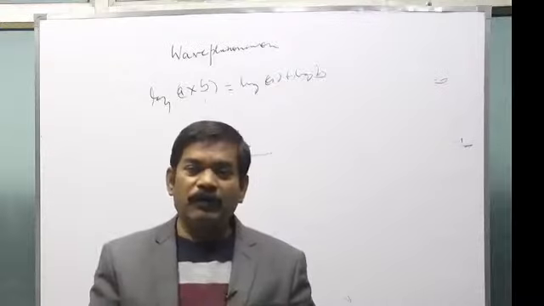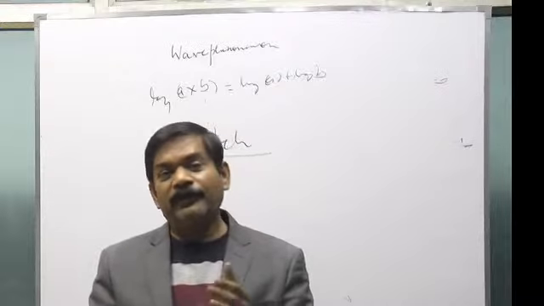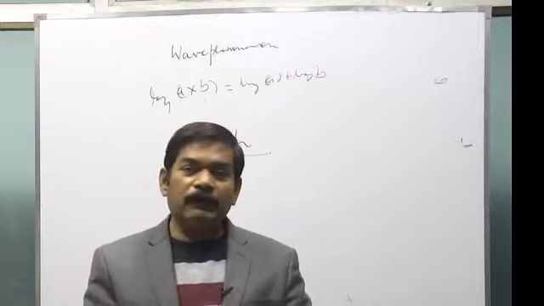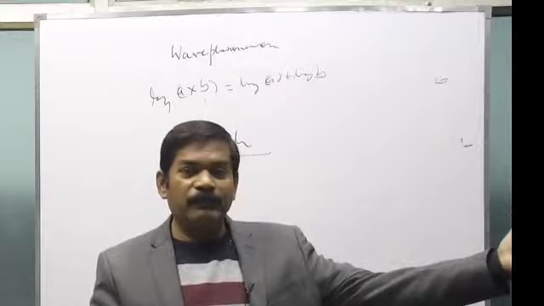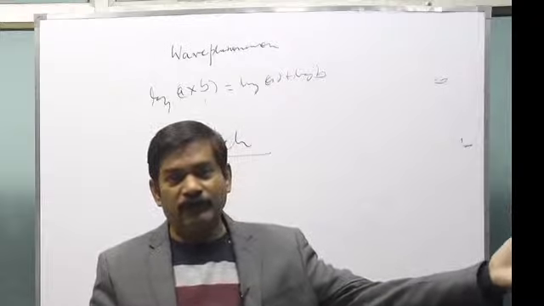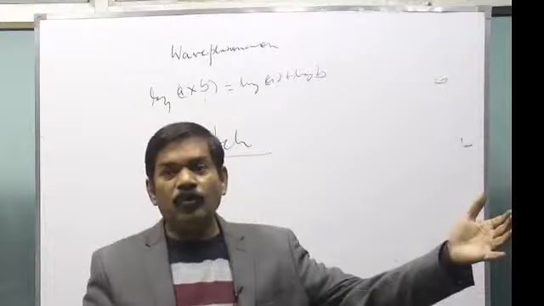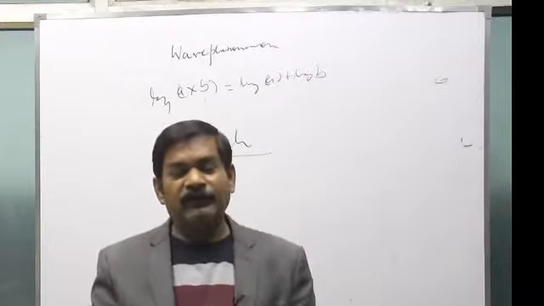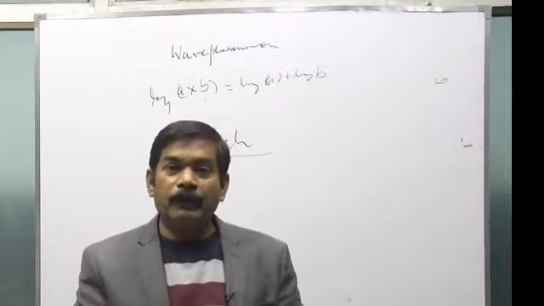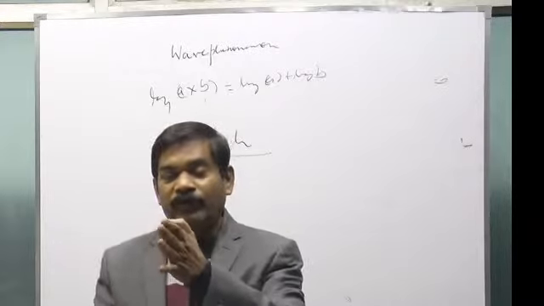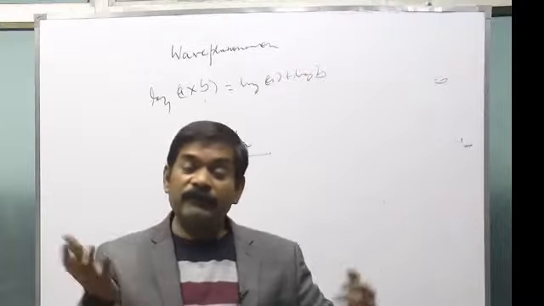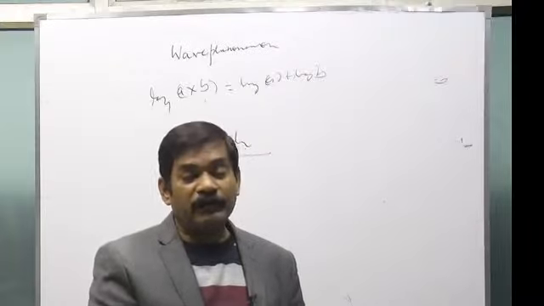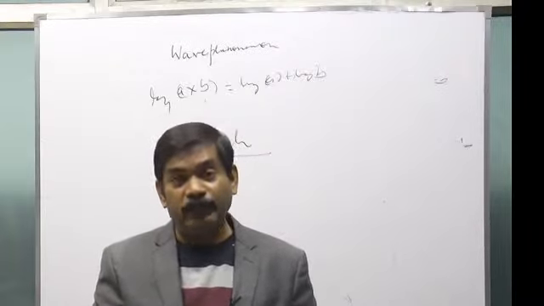Suppose in a song like O Mere Dil Ke Chain, the O starts at some frequency, and the na in Chain comes at a frequency of 3000 hertz. The frequency of sound keeps increasing. O Mere Dil Ke Chain, and the na ends at 3000 hertz frequency. One singer starts from 500 hertz to 3000. Another singer may start from 1000 and end at 4000. We'll say that the other singer is singing at a high pitch.